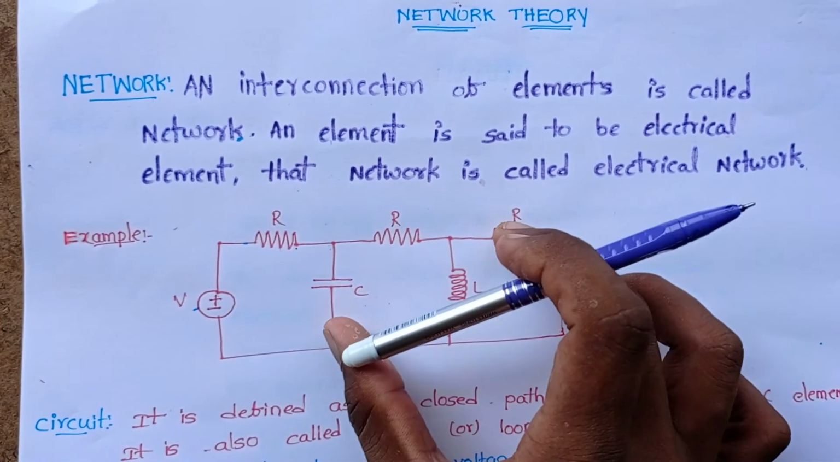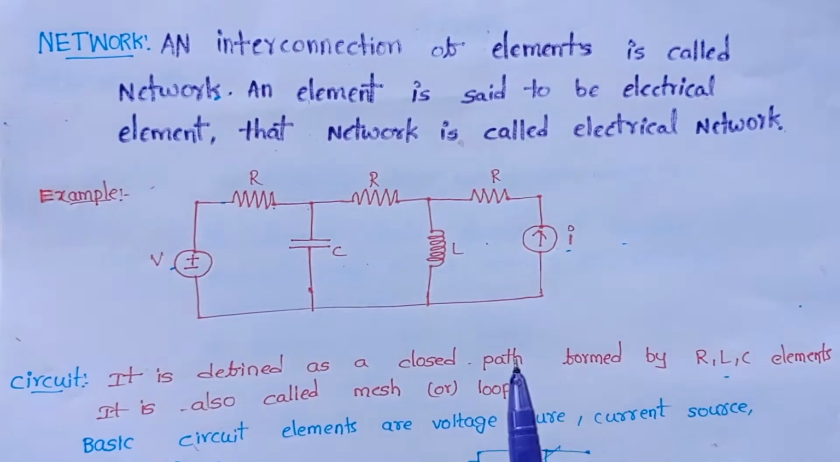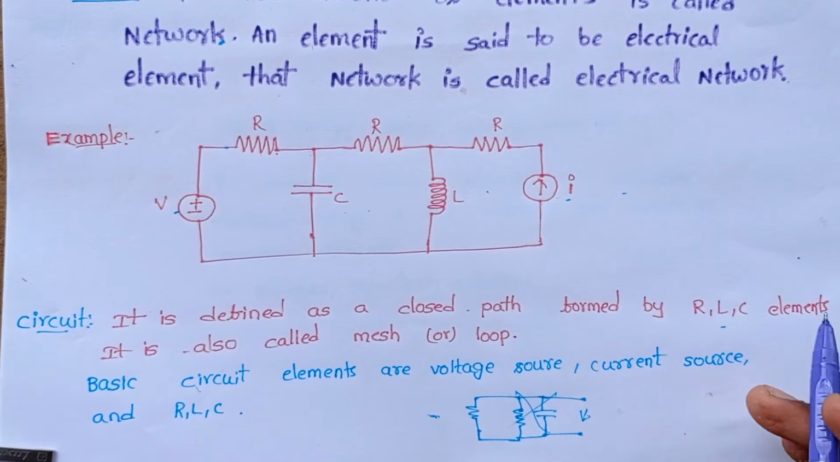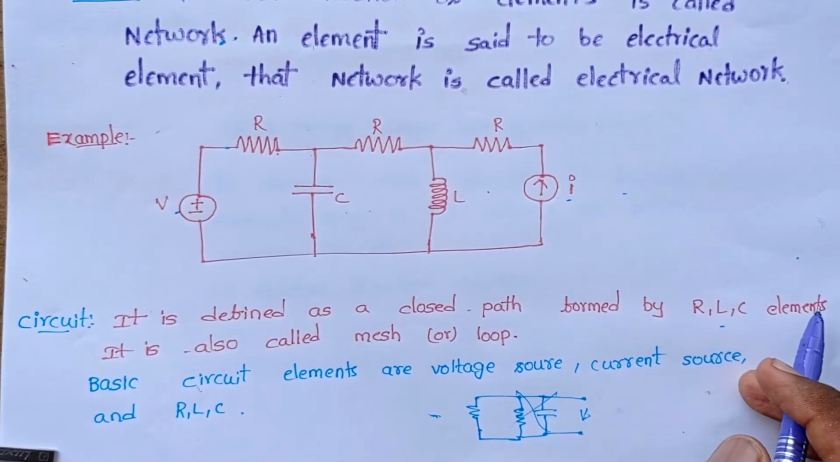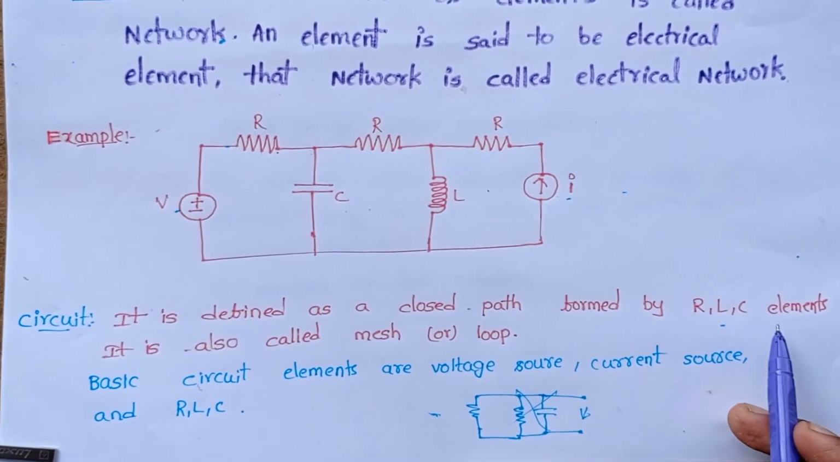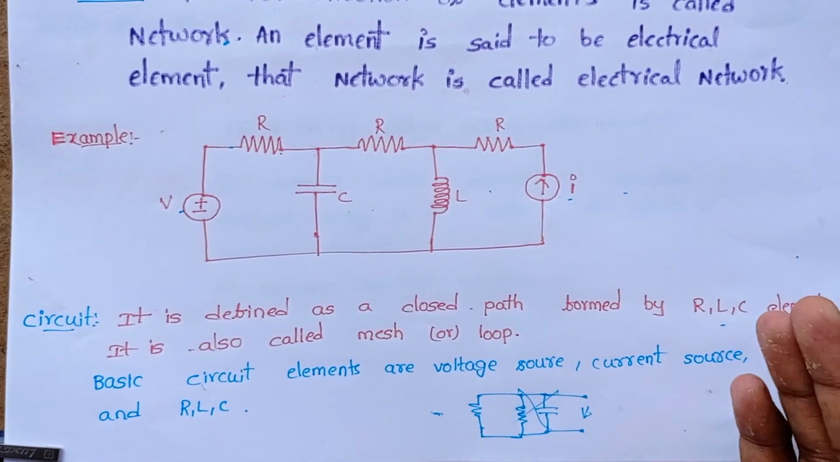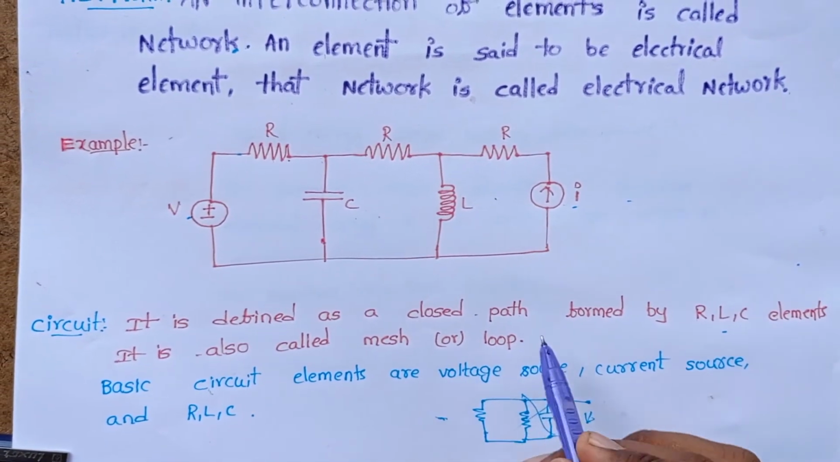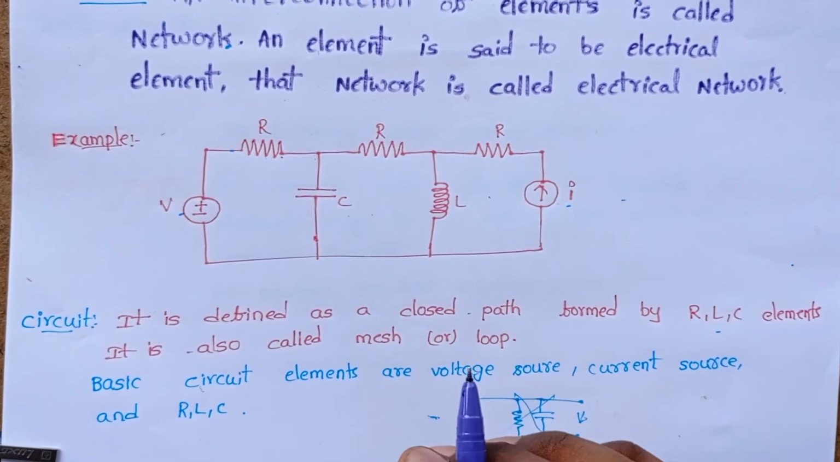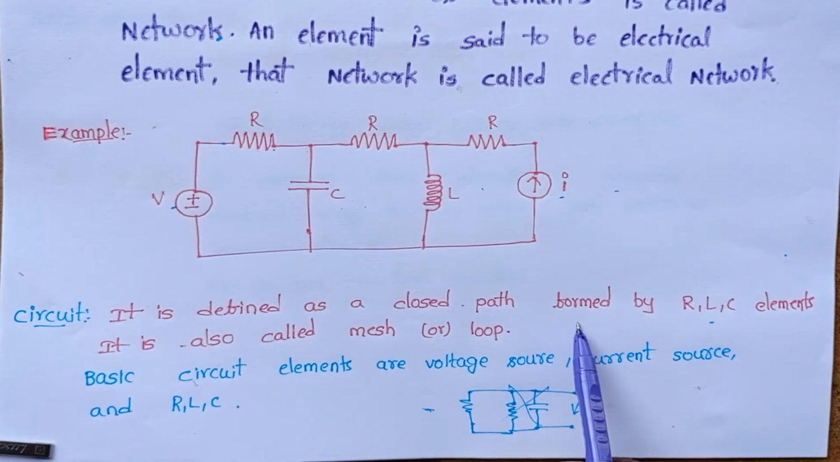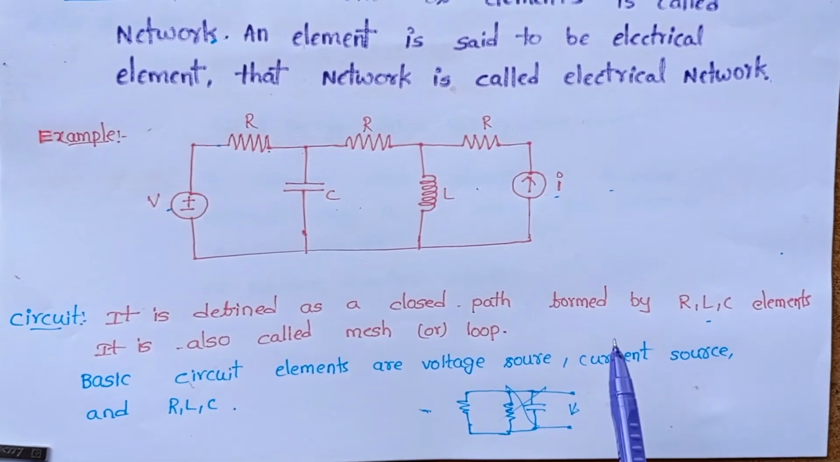And we will see what a circuit is. A circuit is defined as a closed path formed by RLC elements. RLC elements means resistor, inductor and capacitor elements. It is also called a mesh or loop. What is a circuit? It is defined as a closed path formed by RLC circuit elements.